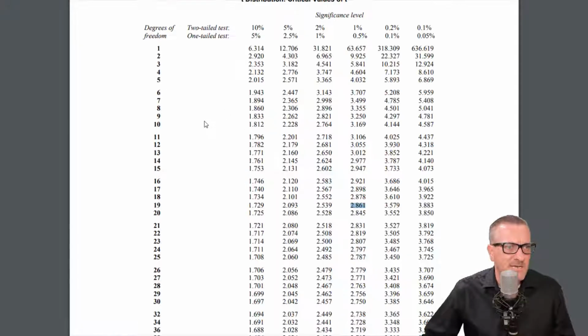So 9 and 99. We do the two-tail right here, and 9. So it is the 3.25.